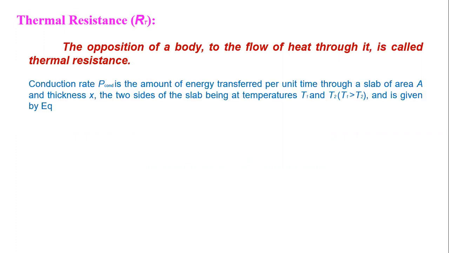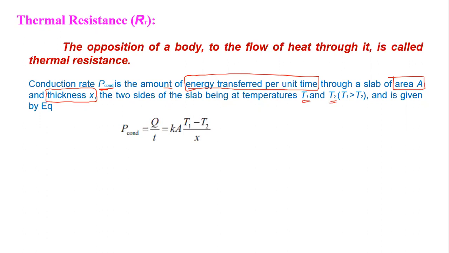So let me consider that P conduction is the conduction rate, the amount of heat transfer per unit time. It is energy transfer per unit time, and the energy is heat energy, through a slab of area A and thickness X. The two sides of the slab are at temperatures T1 and T2, and T1 is greater than T2.